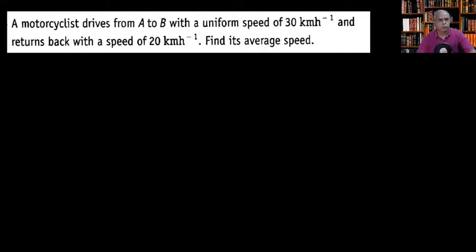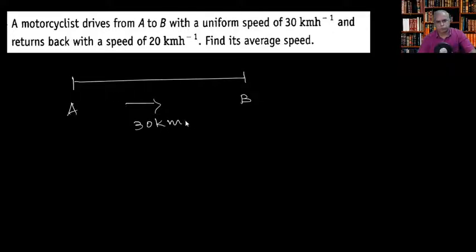So he is driving from position A to B with the speed of 30 kilometer per hour for the onward travel. Then he returns with the speed of 20 kilometer per hour. Now what is asked?